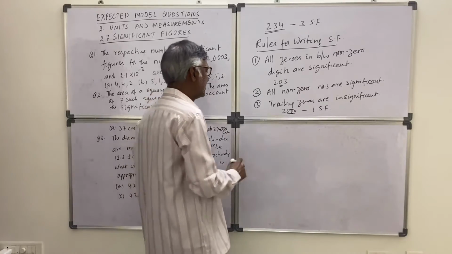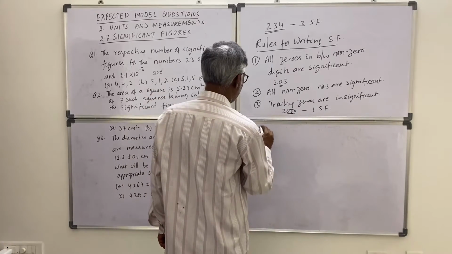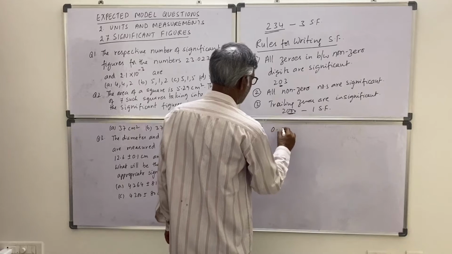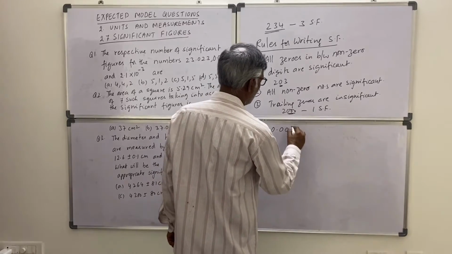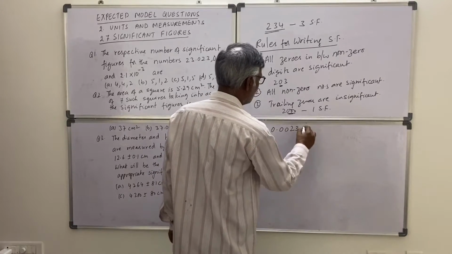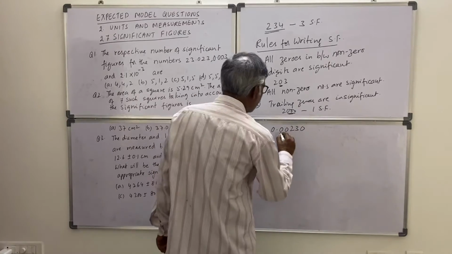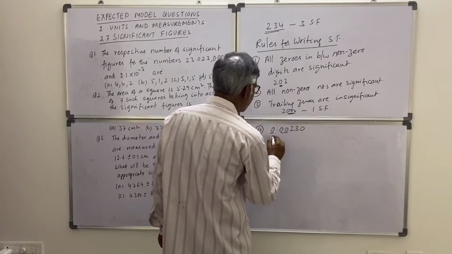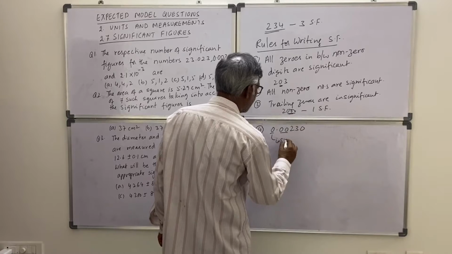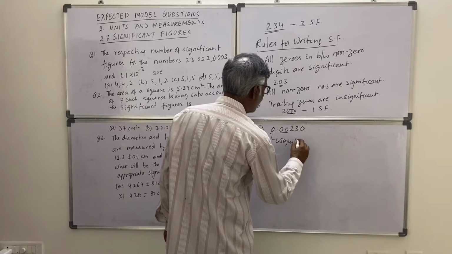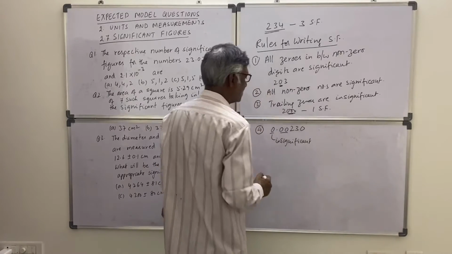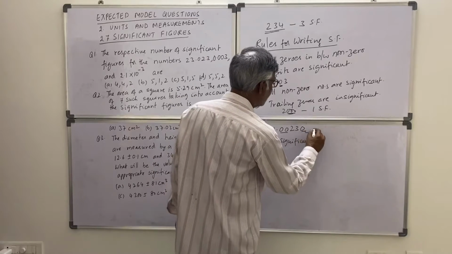And in decimals, suppose 0.0030, these three zeros are insignificant. They won't be counted in significant figures, but this last 0 is significant.